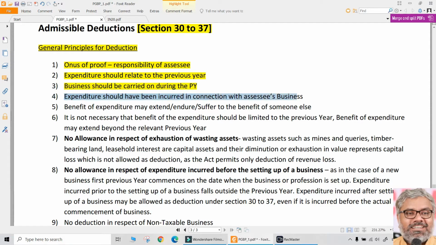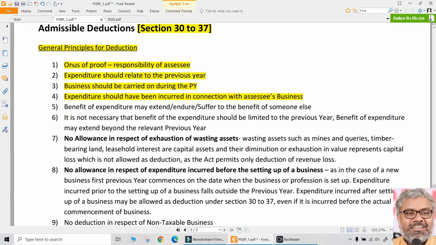Expenditure should have been incurred in connection with the SSE's business. It should not be a personal expenditure. It should be related to the business of the SSE. This is a very important point, and we'll also look at that in section 37 later. But a common sense point, very much.